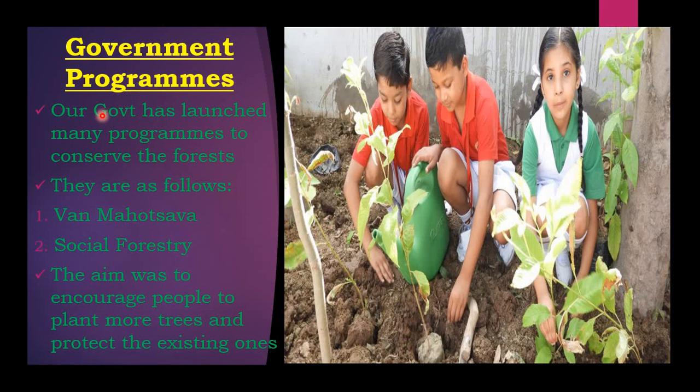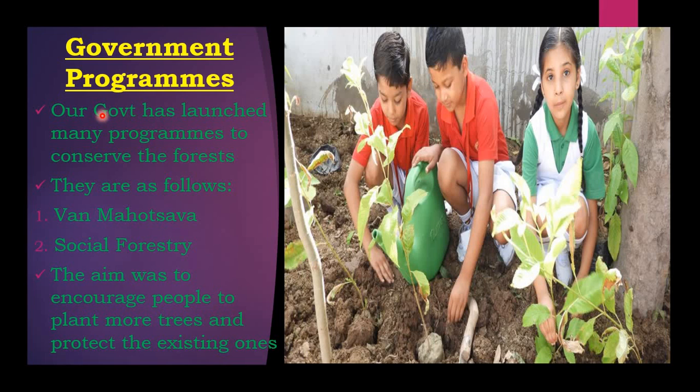So the government has taken many steps. The plantation drives of Vana Mahotsava we see all over the country, where they plant the plants. And in social forestry, there are organizations where they protect these trees, and they put up a fence so that no one can enter and cut the trees.